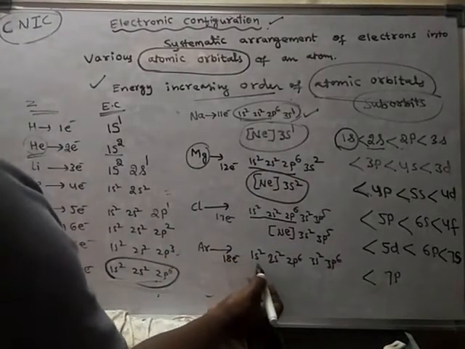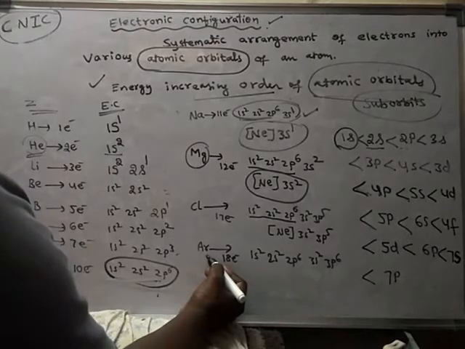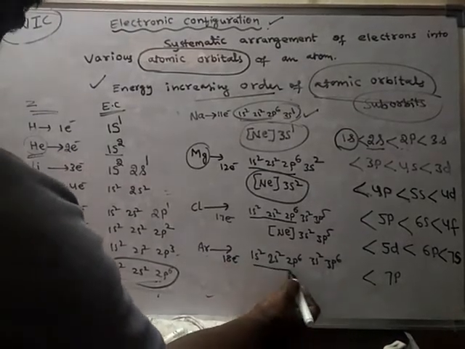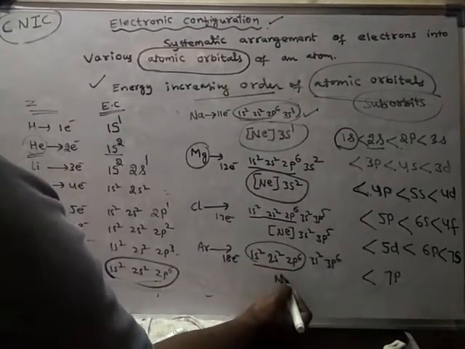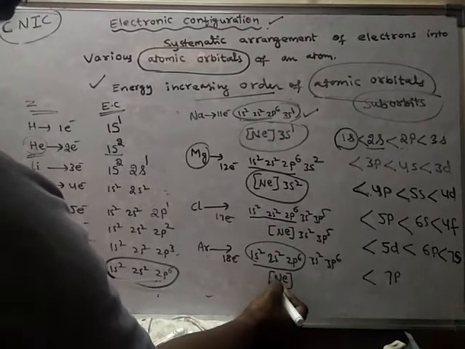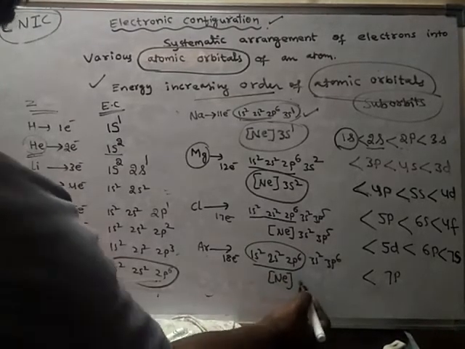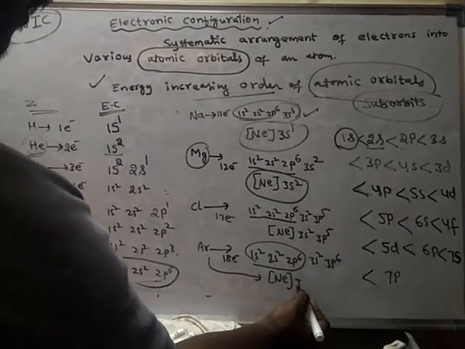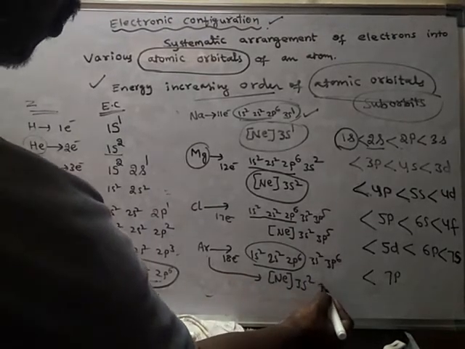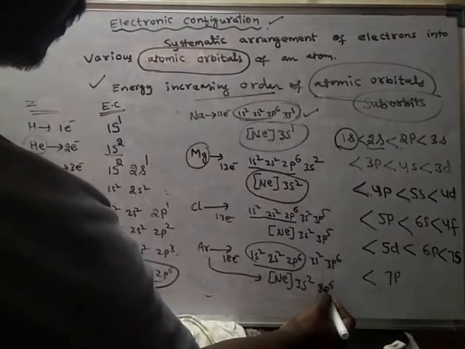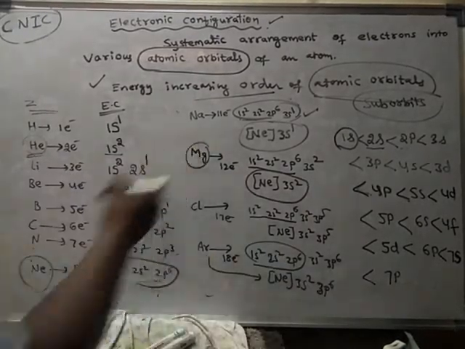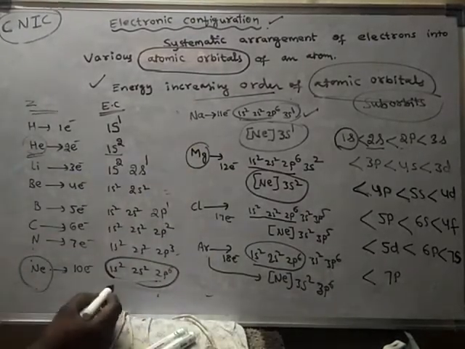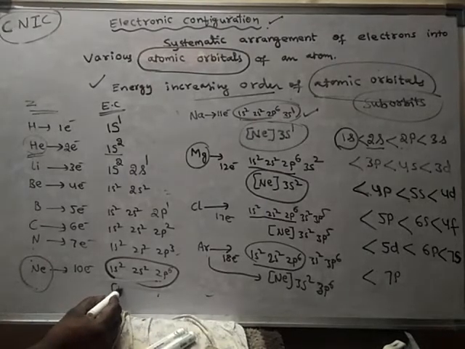Look here, I can write the condensed electronic configuration for argon. Up to here it is neon, so I can write neon. Instead of this one, I can eliminate this part, and the argon condensed electronic configuration can be written like this: Ne 3s2, 3p6.